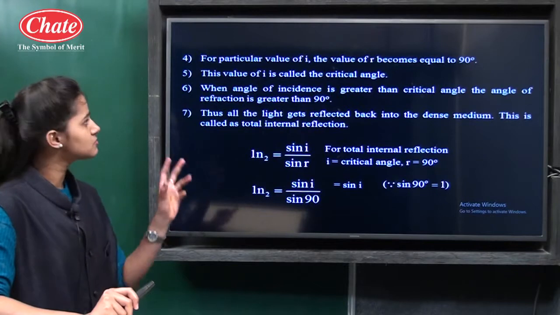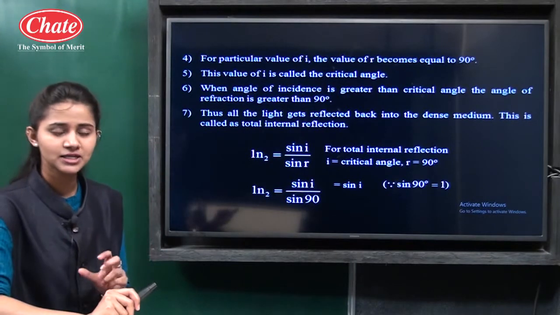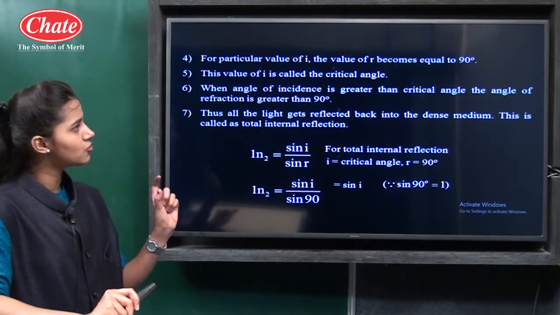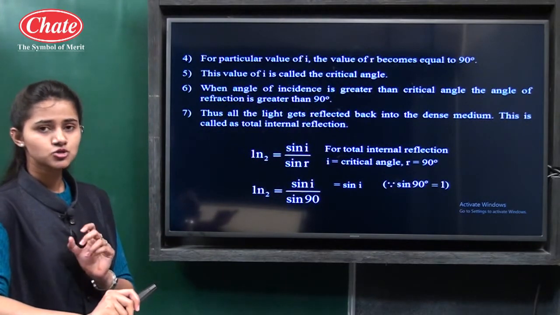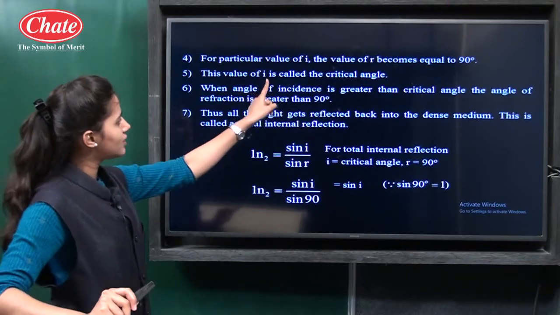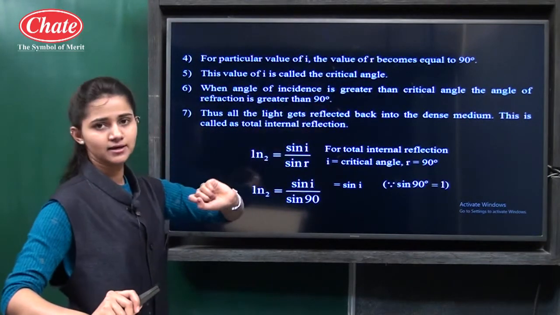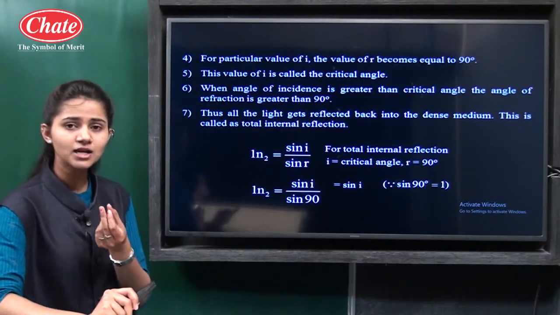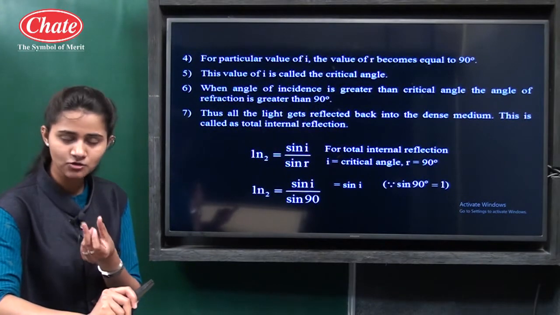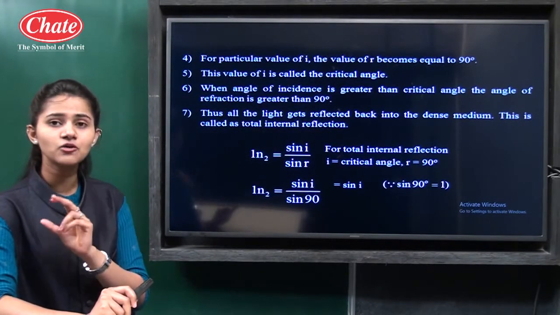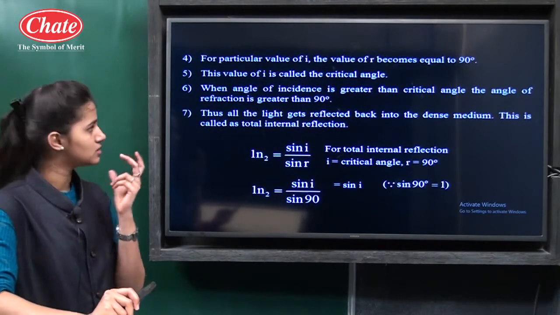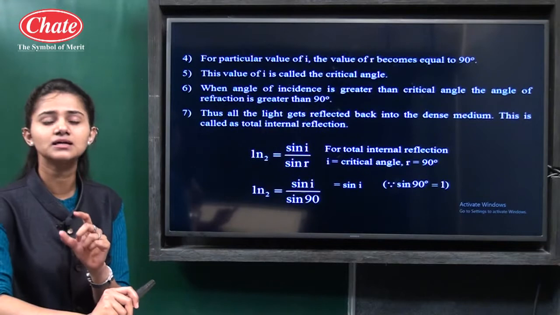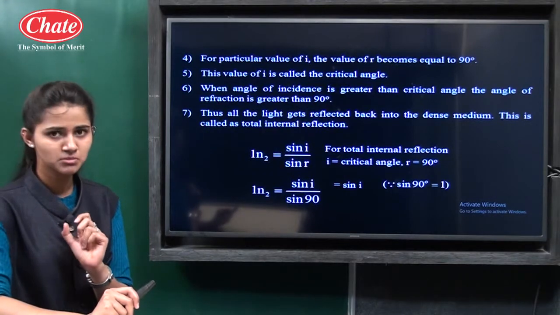But what happens for a particular value of I, that is the angle of incidence, is that the value of R becomes equal to 90 degrees. This value of I is called the critical angle. Suppose for 30 degrees of angle of incidence, the angle of refraction becomes 90 degrees. Then 30 degrees is the critical angle for that pair of media.